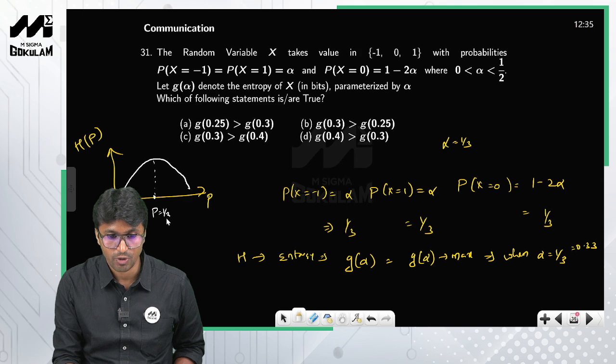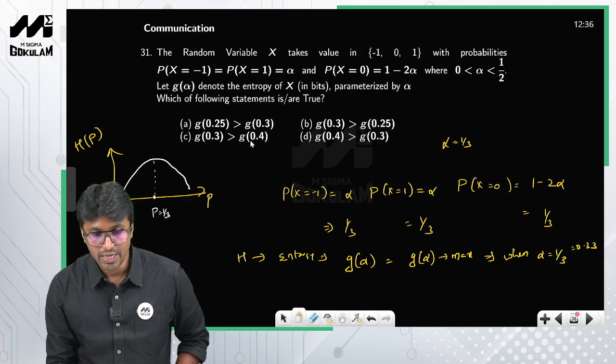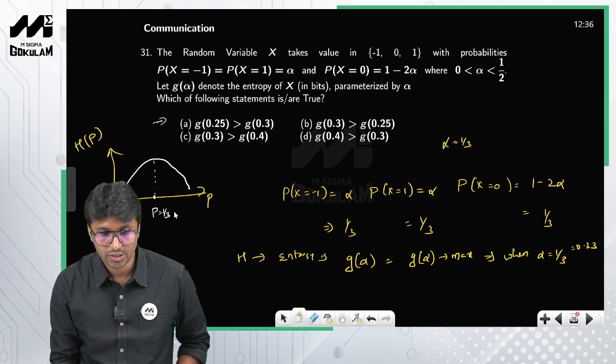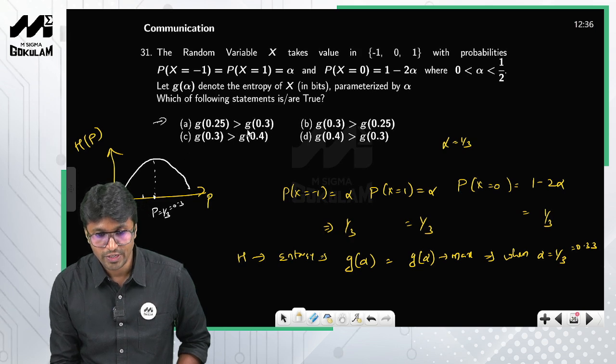So this is nothing but 1 by 3, right. So you can clearly see that. Look at the first option, g of 0.25. 0.25 will be in this region. So g of 0.25 is greater than g of 0.3, which is absolutely wrong, right. So this is false, because this is a value which is lesser than this value, right.